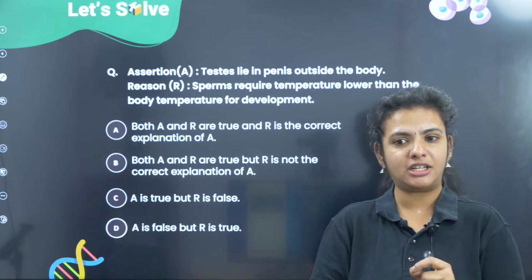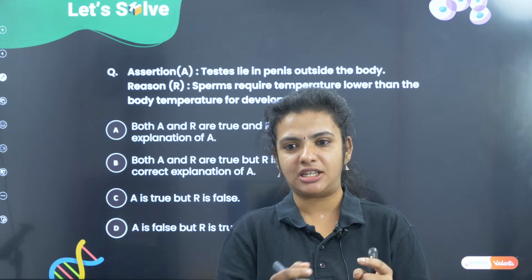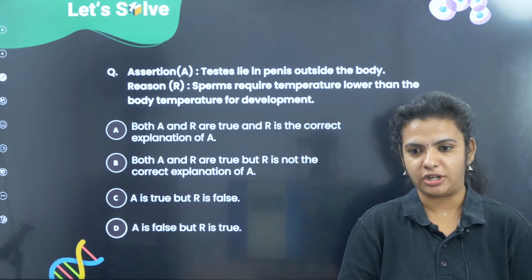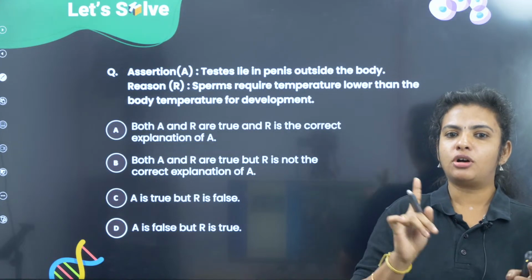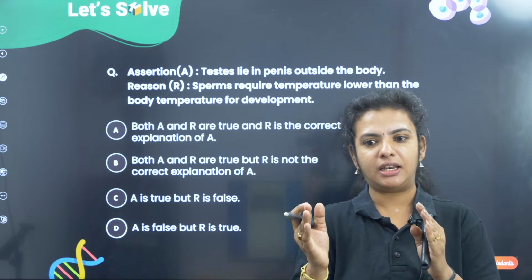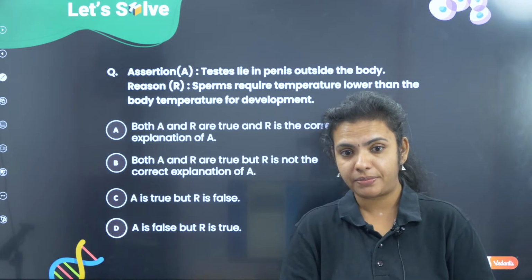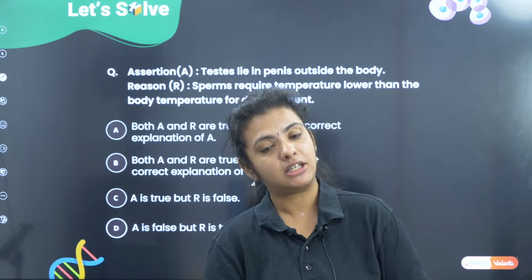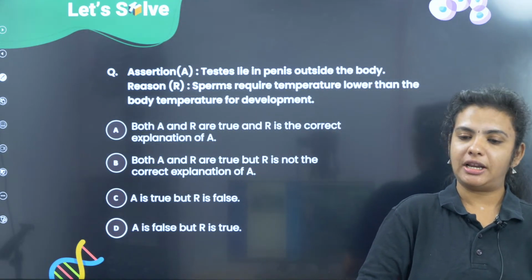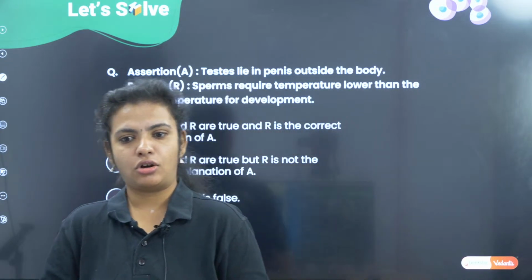In case you did not understand, kindly replay this session at this particular minute. You can understand what it is. So assertion is talking about testis which is lying outside the body. Reason says the sperms require temperature lower than the body temperature for development.